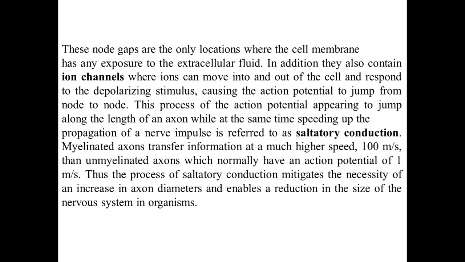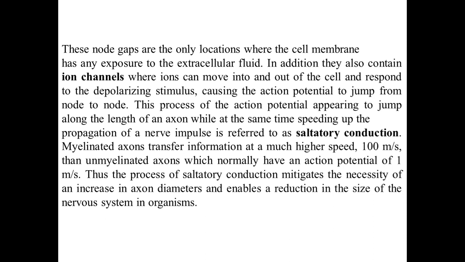The nodes are the only location where the cell membrane has any exposure to the extracellular fluid. In addition, they also contain ion channels, where ions can move into and out of the cell and respond to the depolarizing stimulus, causing the action potential to jump from one node to another node.